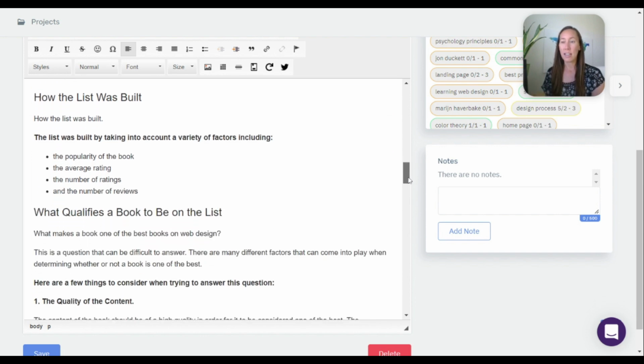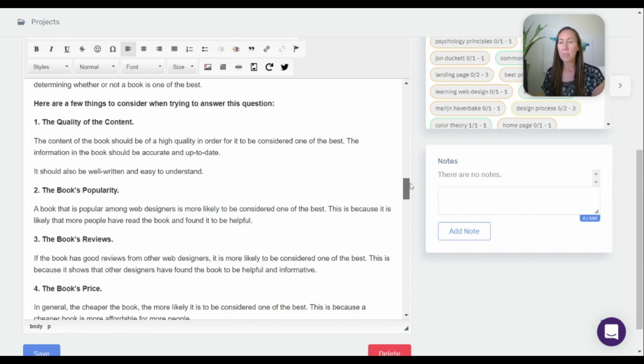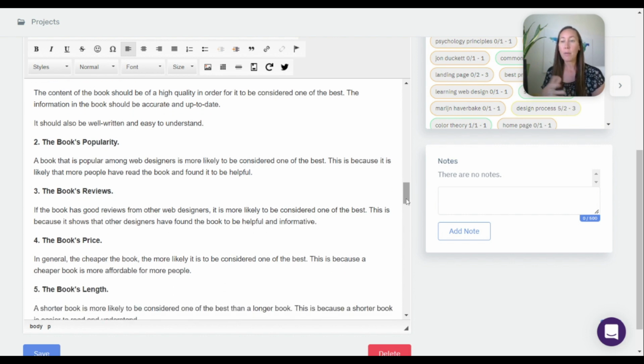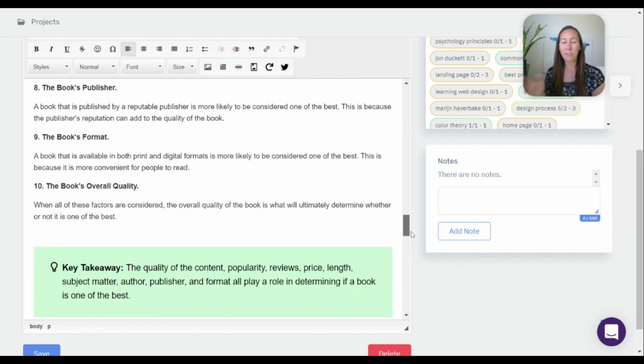Then we see the section, how the list was built, all very nicely done, the numbered list. Let's see, the quality of the content. The content of the book should be of high quality in order for it to be considered one of the best. The information in the book should be accurate and up to date, should also be well written and easy to understand. Book's popularity. A book that is popular among web designers is more likely to be considered one of the best. And this is because it is likely that more people have read the book and found it helpful. So you can see they have 10 different factors here.